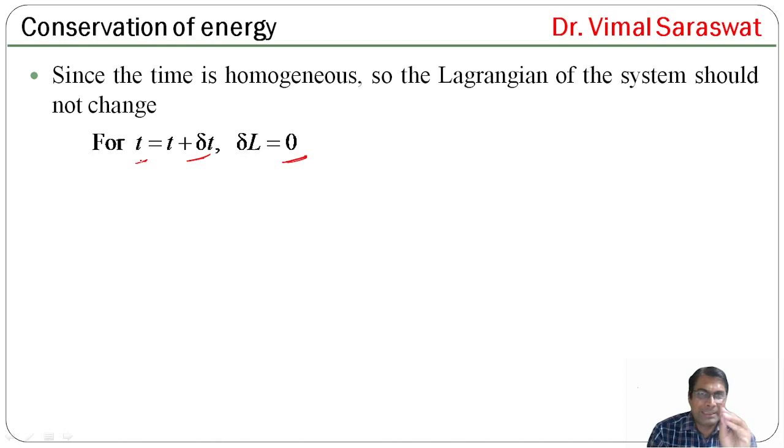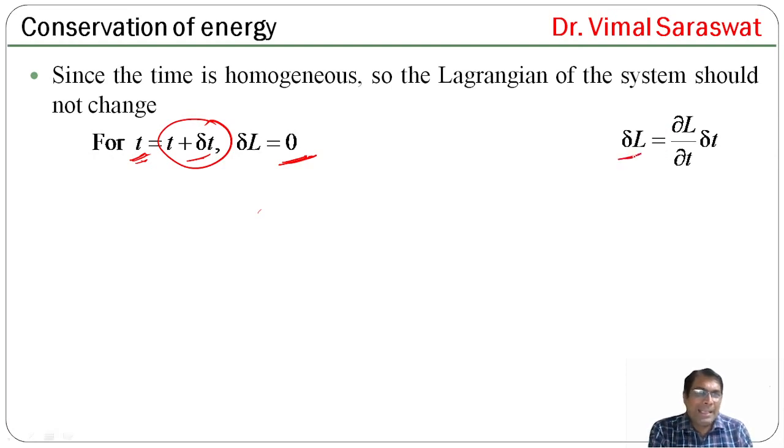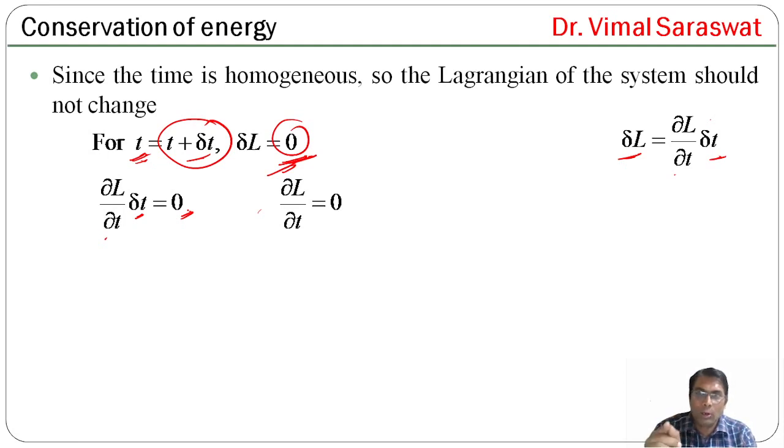That is, the change in Lagrangian is 0. So delta L equals 0 if t becomes t plus delta t. But delta L equals del L by del t into delta t, and delta L equals 0. It means del L by del t into delta t equals 0, or del L by del t equals 0.